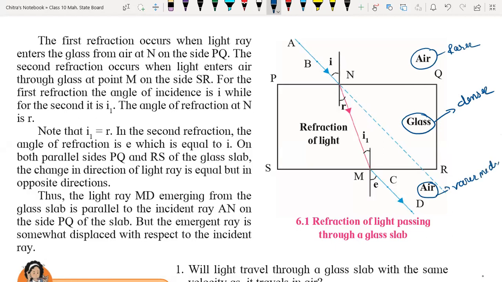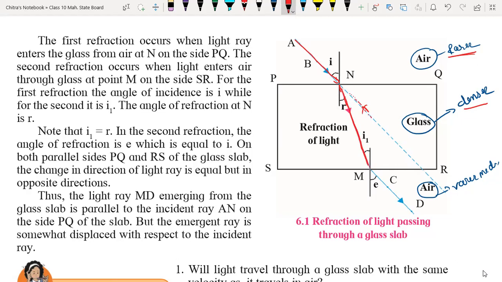And this is the incident ray. When it enters from rare medium to denser medium, see it is bending towards the normal. The light ray would go in this particular direction, but it is not going that way. It is changing its original path. So the dotted line shows the original path of the light, but it bends toward the normal, so light will travel in this particular direction.